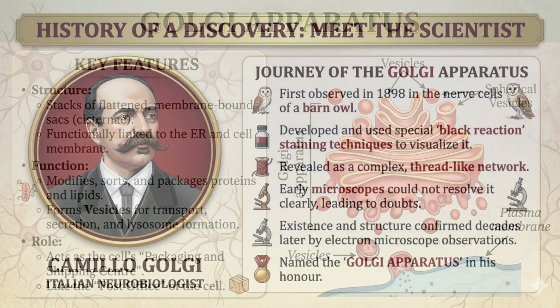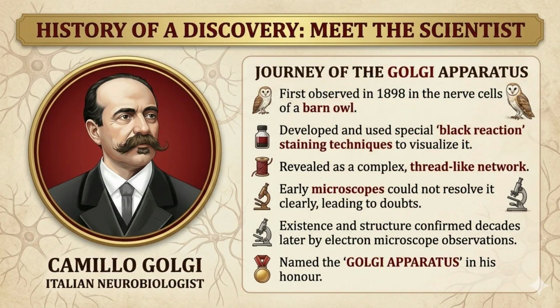Did you know the Golgi apparatus was hidden in plain sight? Until Italian scientist Camillo Golgi first spotted a strange, thread-like network inside the nerve cells of a barn owl. Because early microscopes couldn't show it clearly, many scientists actually doubted it even existed. It took decades, but the invention of the electron microscope finally proved he was right all along. Once its complex structure was clearly seen and confirmed, it was officially named the Golgi Apparatus, in his honor.